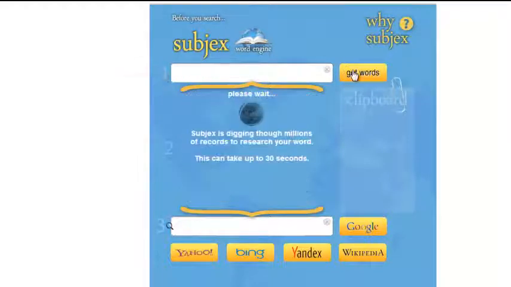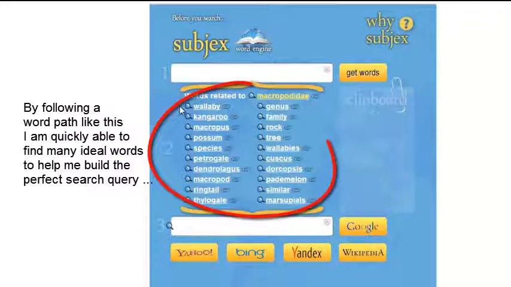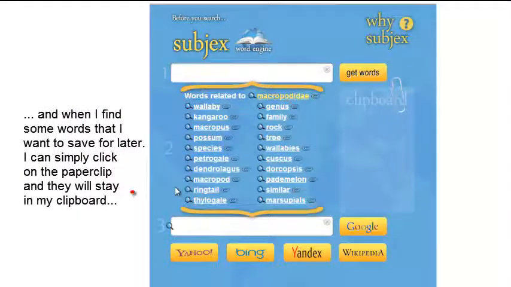By following a word path like this, I'm quickly able to find many ideal words to help me build the perfect search query. And when I find some words that I want to save for later, I can simply click on the paperclip and they'll stay in my clipboard.